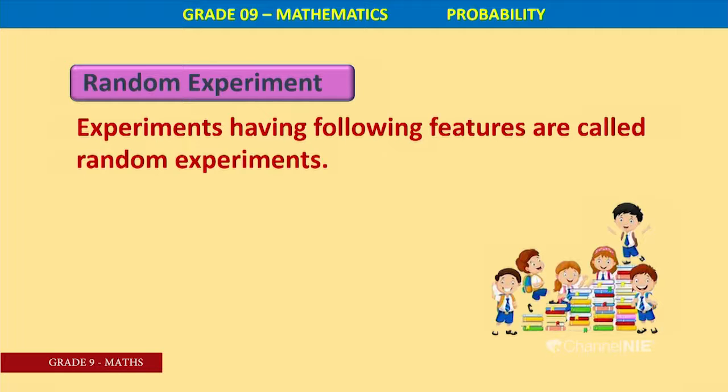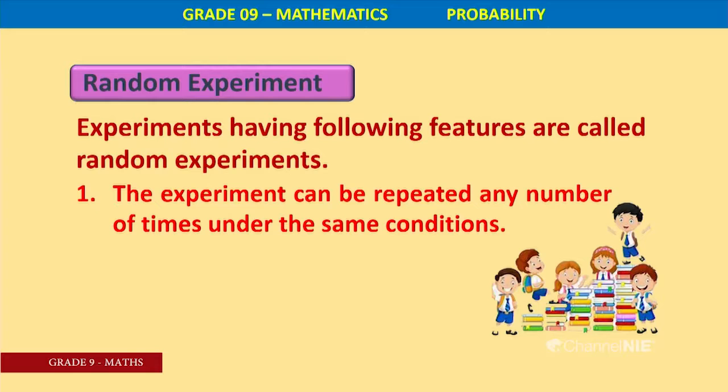We will see. The experiment can be repeated any number of times under the same condition. Without changing the condition, you can do the experiment. You can repeat it. You can toss a coin. Next time also you can toss the coin.